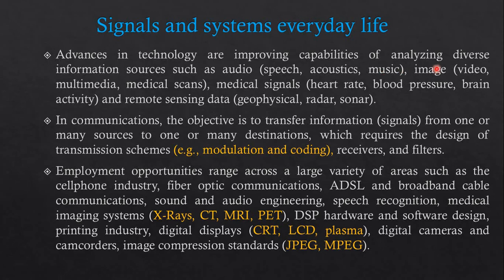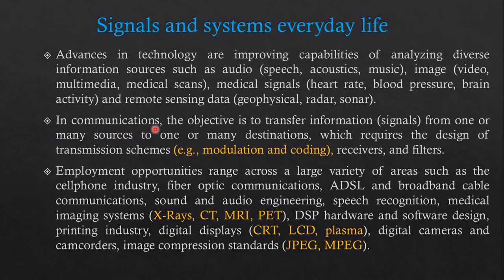And image, video, multimedia, medical scan, those are multidimensional, right? Medical signals like heart rate, blood pressure, brain activity, and remote sensing data like geophysical, radar, or sonar. All these data can be analyzed with the help of signal and system.